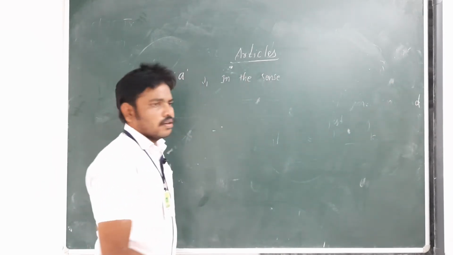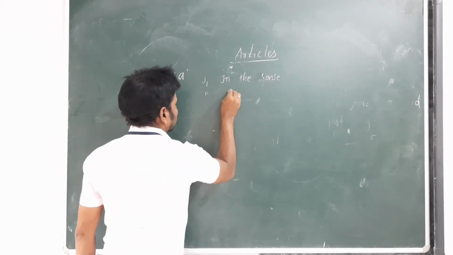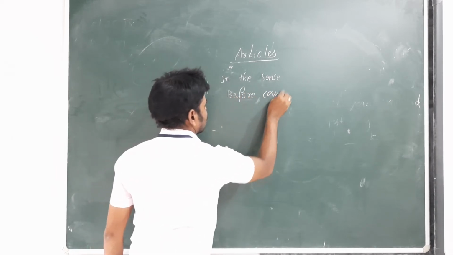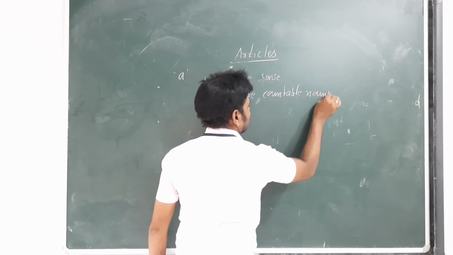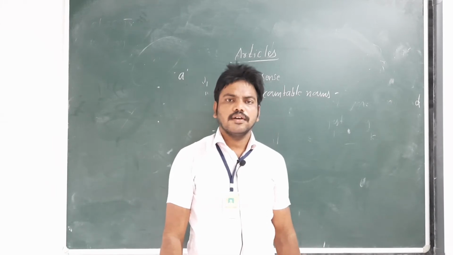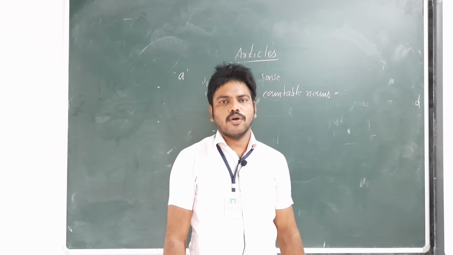We can also use a before countable nouns. Second point, before countable nouns. Pens can be counted, books can be counted, pencils can be counted, bags can be counted.